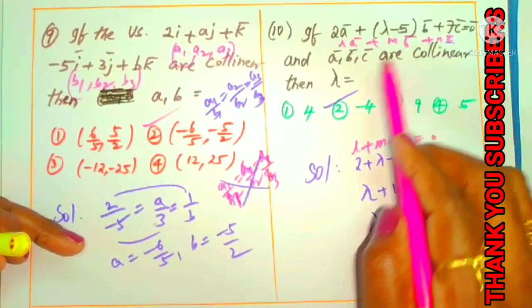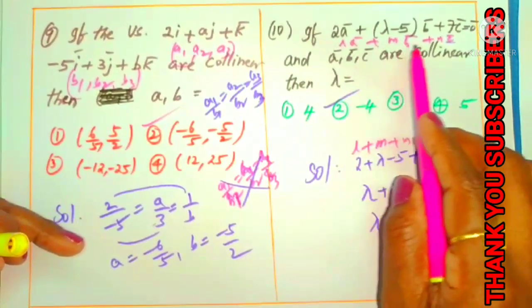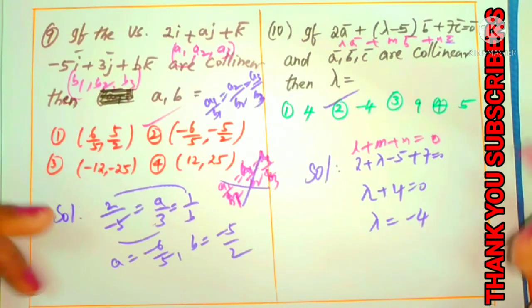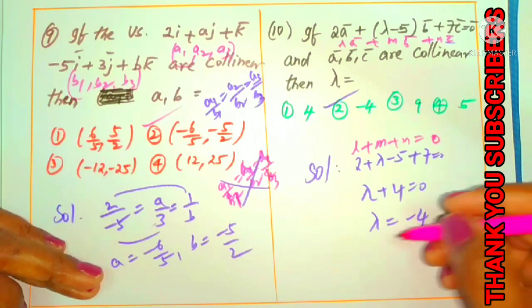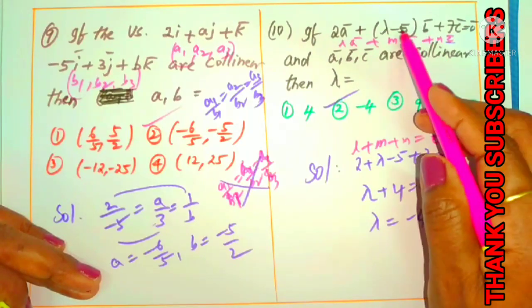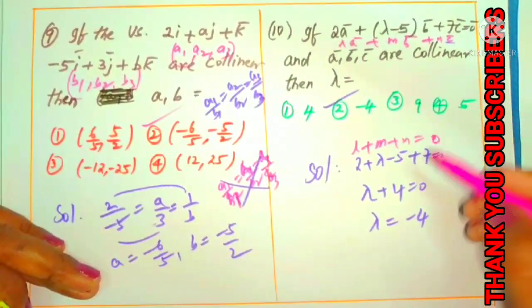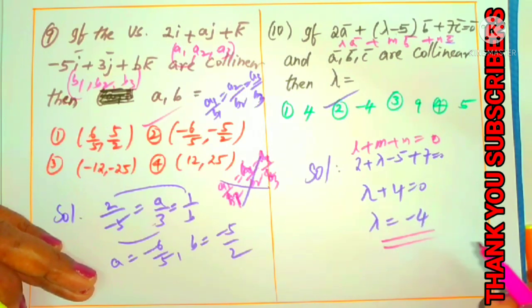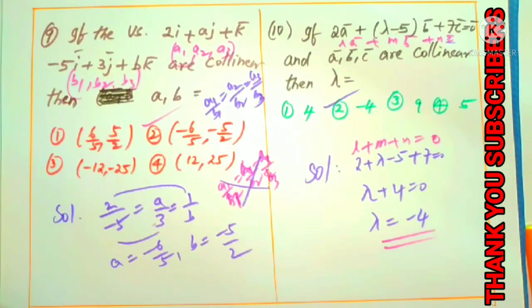When the vectors a, b, c are collinear, the sum of the scalars must be 0. That concept is important. That is all I used here. According to that, 2 plus lambda minus 1 plus 7 equals 0. From this we find that the lambda value is minus 4. That's it. This is the second option.